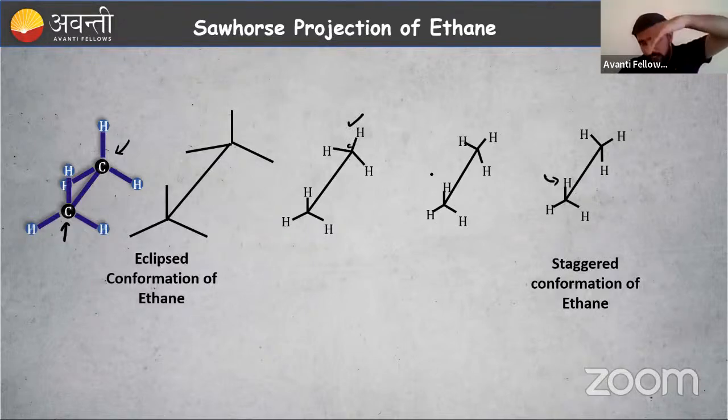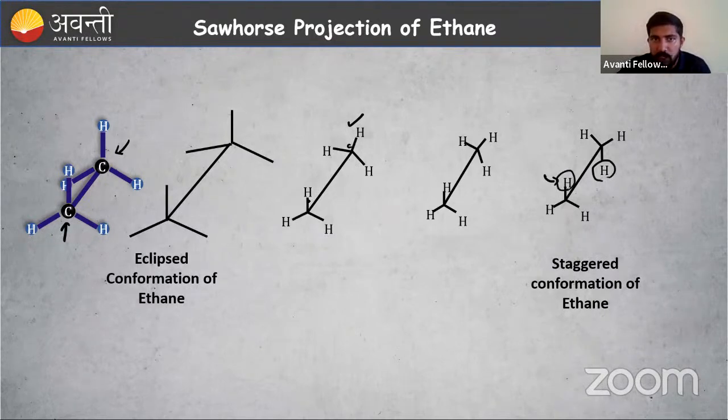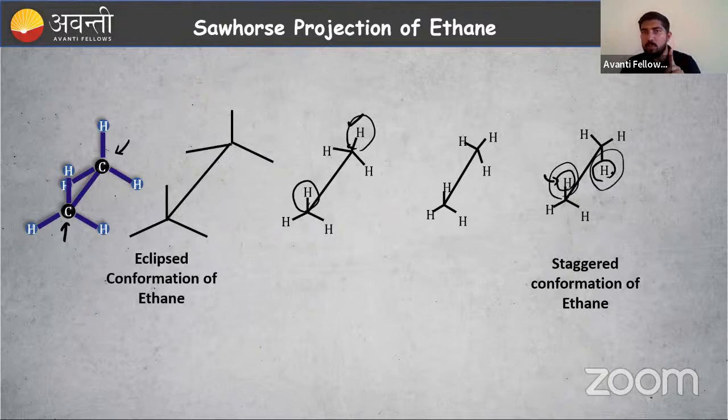Now it is pointing downwards. Initially this bond and this one were eclipsed, right? Now one is pointing upwards, one is pointing downwards. It is not eclipsed, it is far away from each other. Initially they were just behind, very close. Their electron clouds were very close. Electron clouds being close means repulsion. There is a high chance for repulsion.